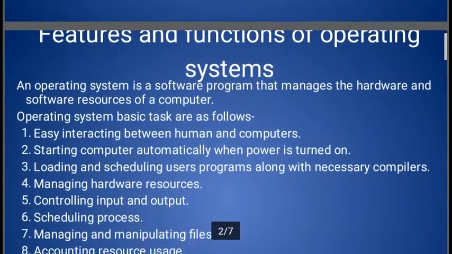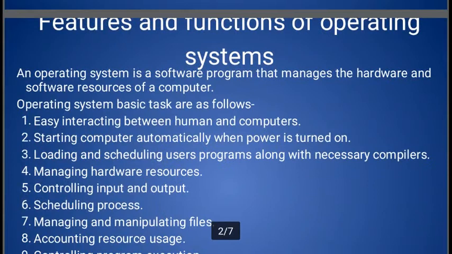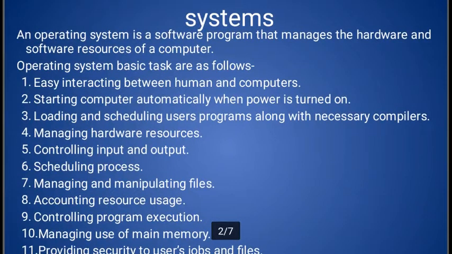The title is, first I want to discuss the functions of operating system, features and functions of operating system. An operating system is a software program that manages the hardware and software resources of a computer.